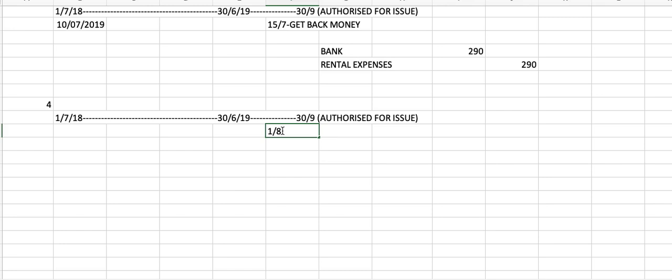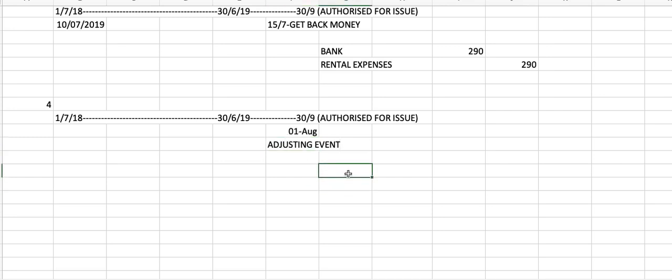So this one should be recognized as a provision, even though it happened after you close the account, but it is before you authorize for issue. So sempat lagi, maksudnya kita nak adjust our financial statement, because this event is considered as an adjusting event, which means that at that date, sebenarnya on 30 June you dah ada liability. Okay, you have that liability. So kita tulis kat sini adjusting event lah. So when it is an adjusting event, we have to pass the journal entry.